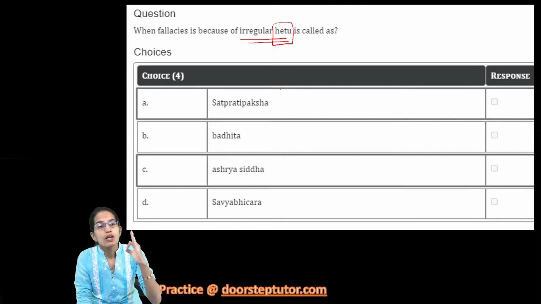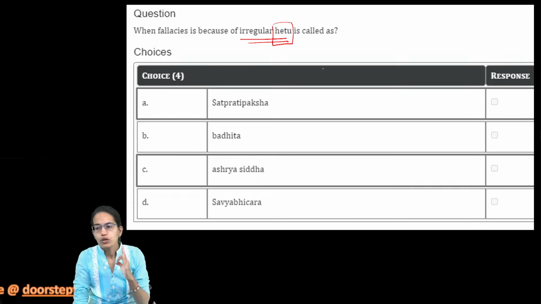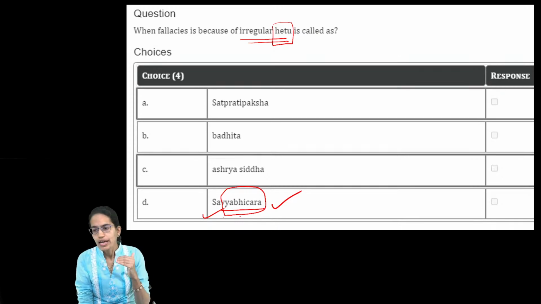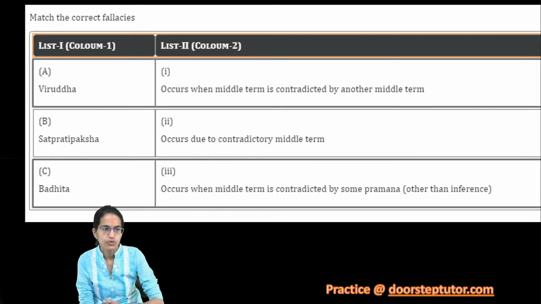So, when there is an irregular hetu, we call it savyabhichar. Vyabhichar means inconsistency. Savyabhichar means irregular, inconsistent hetu, and therefore D becomes the right option.